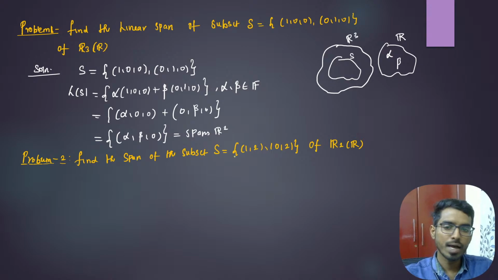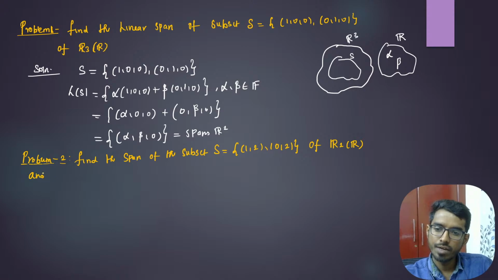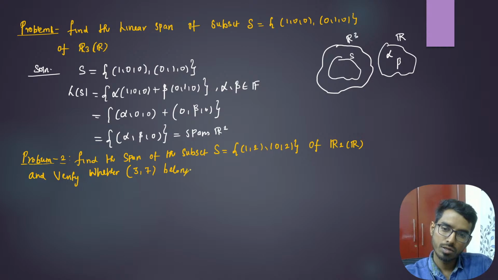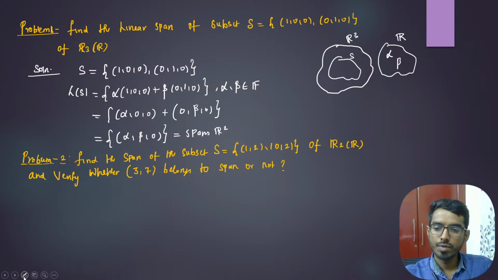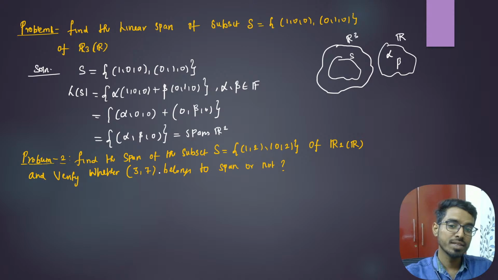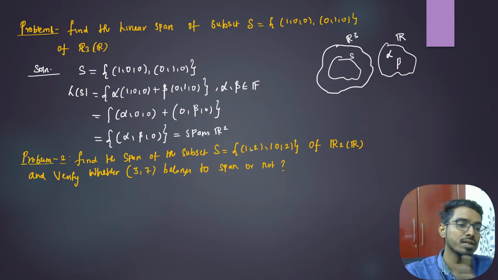We verify whether (3, 7) can be expressed as a linear combination of these two. If it can, then we can say that (3, 7) will be in the span.